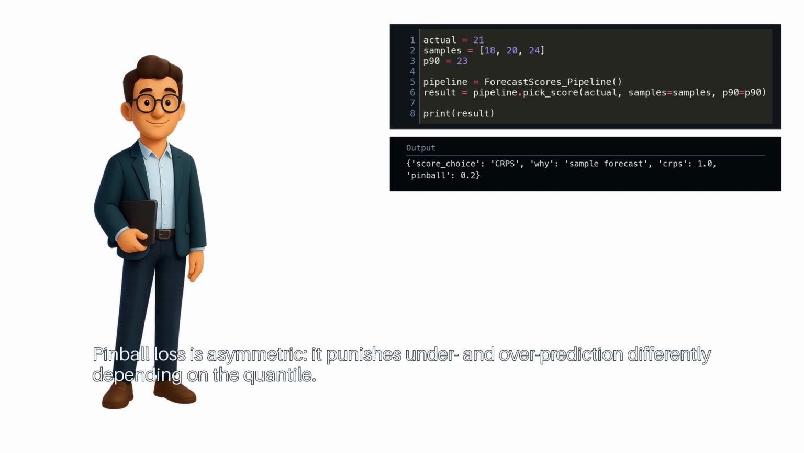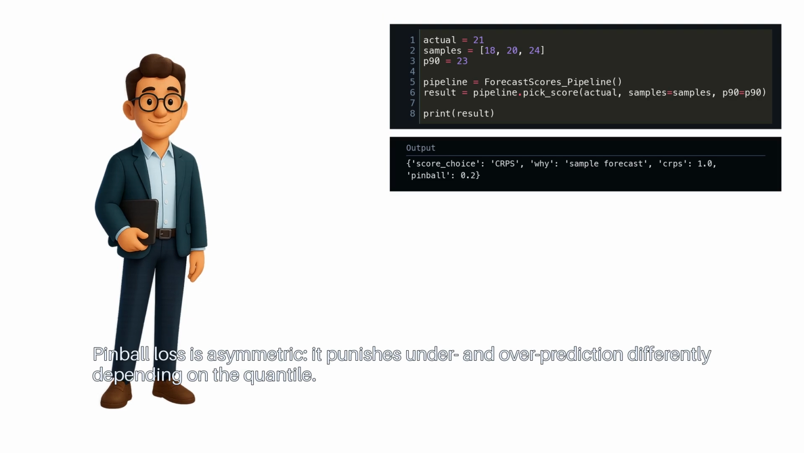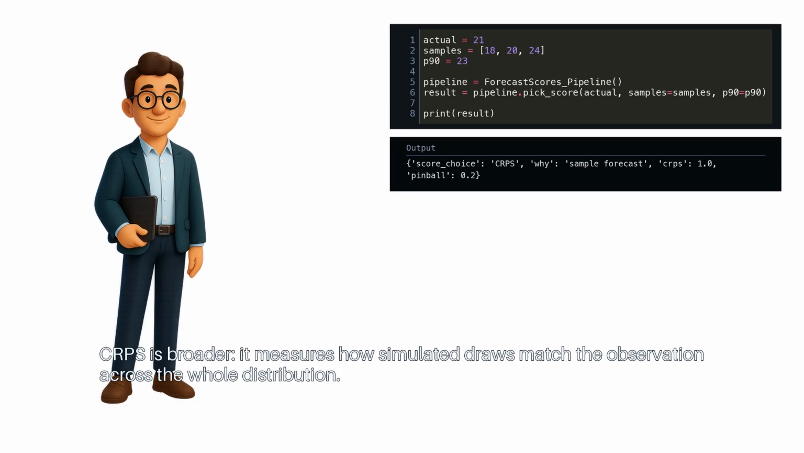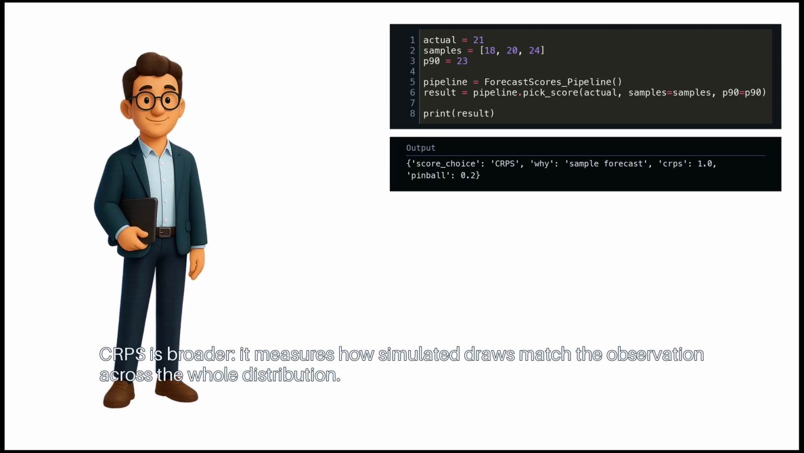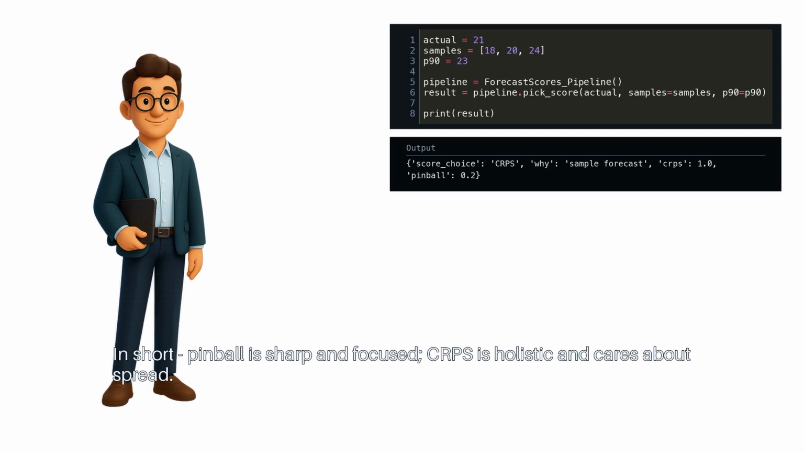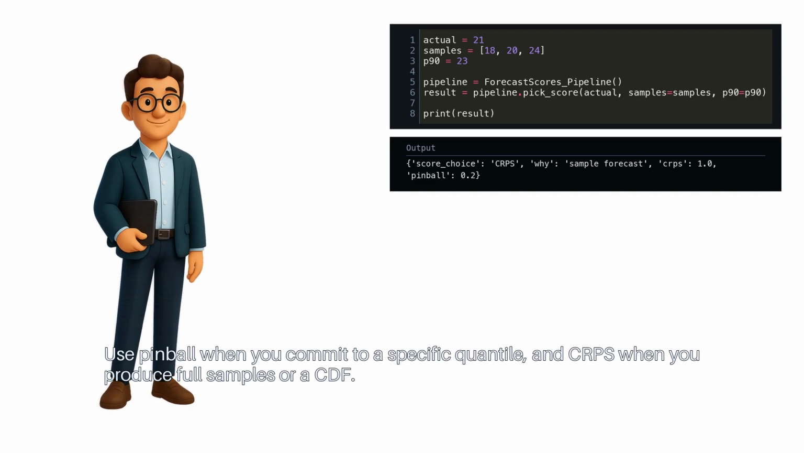Pinball loss is asymmetric. It punishes under and over prediction differently depending on the quantile. CRPS is broader. It measures how simulated draws match the observation across the whole distribution. In short, pinball is sharp and focused. CRPS is holistic and cares about spread. Use pinball when you commit to a specific quantile, and CRPS when you produce full samples or a CDF.